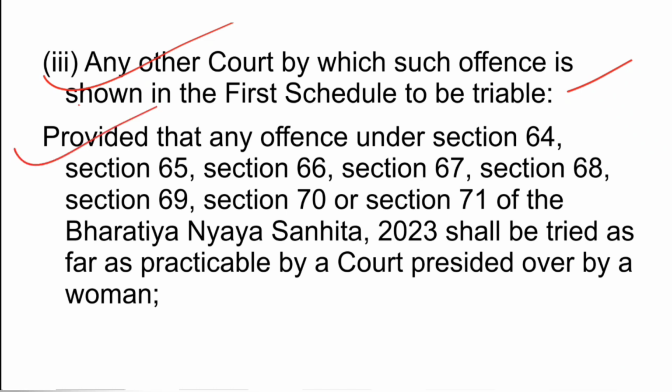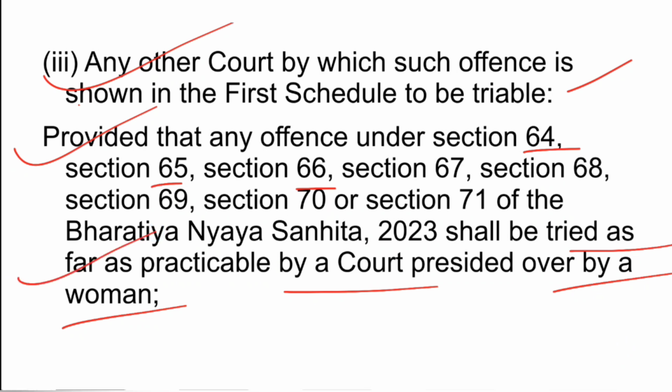But there is a proviso. It says that any offence under sections 64, 65, 66, 67, 68, 69, 70, 71 of BNS shall be tried, as far as practicable, by a court presided over by a woman judge. These are offences against women, and they should be tried by a woman judge.